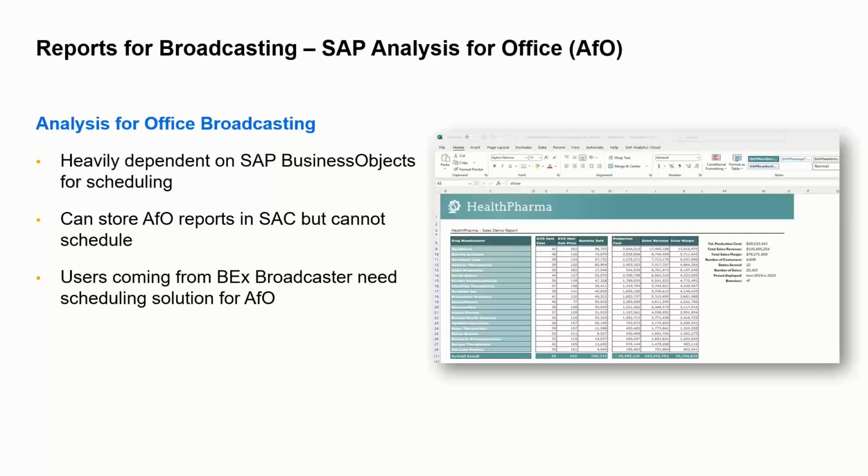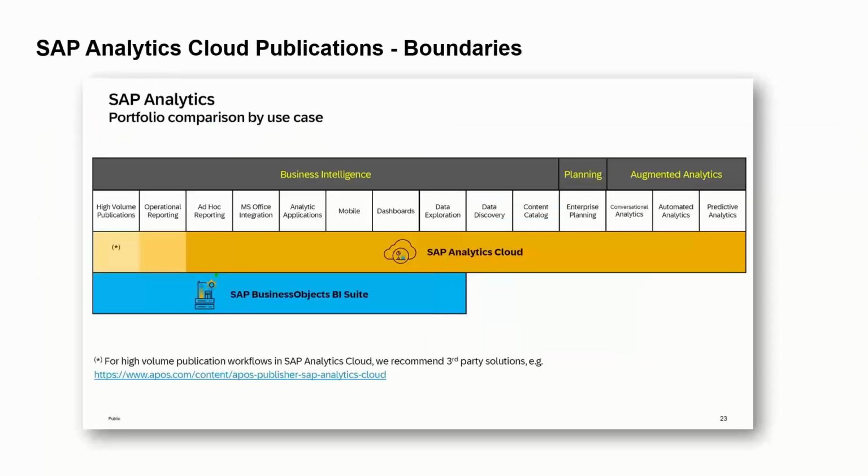And then, of course, we cannot schedule Analysis for Office, or A4O. A4O can be scheduled by BusinessObjects, currently not in SAC. So it is something to be aware of. And of course, APOS resolves this issue with their add-in, which Alan Golding will talk about very shortly. And of course, we're pretty open about these limitations at SAP. This is something we've published out so that customers are aware.